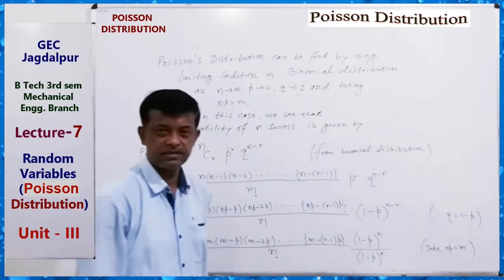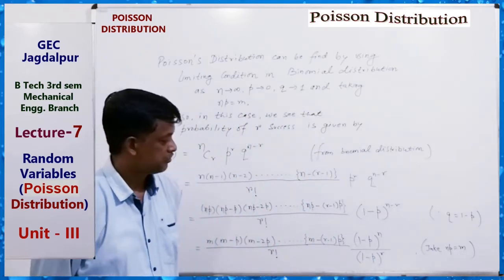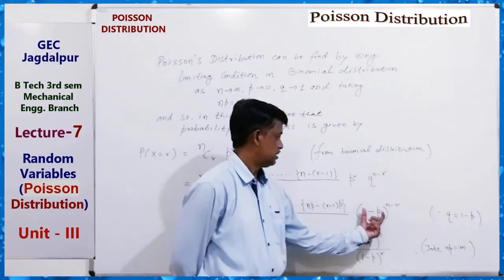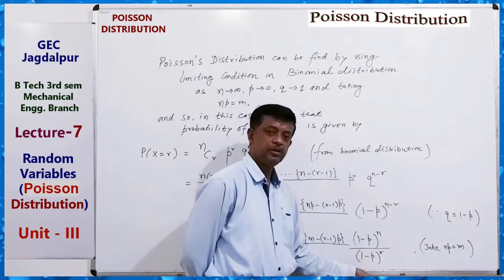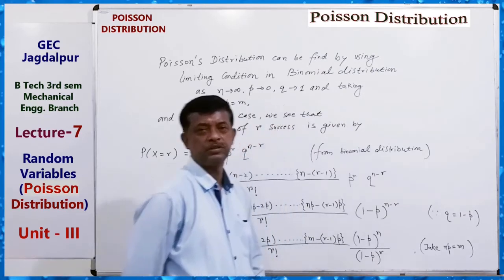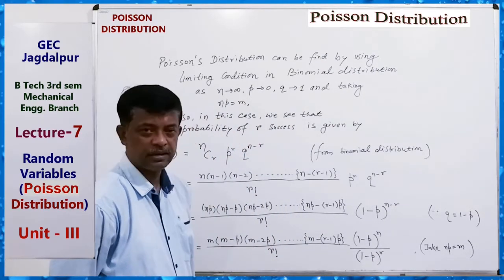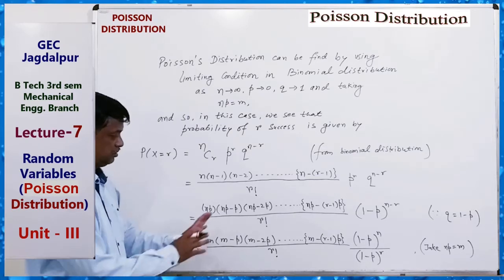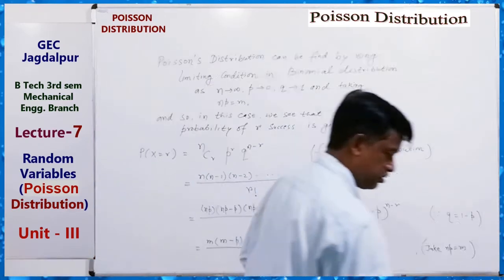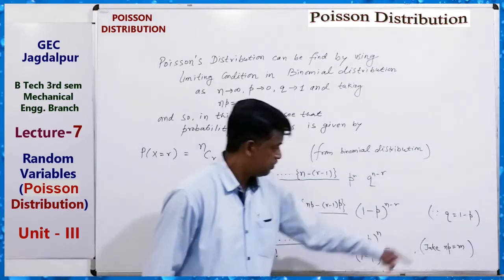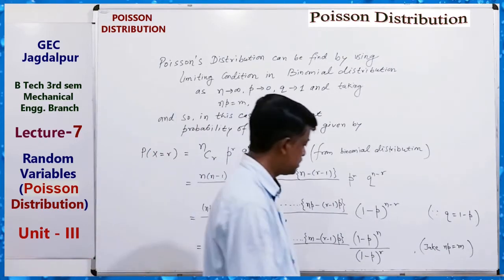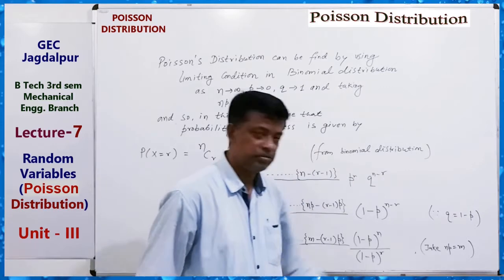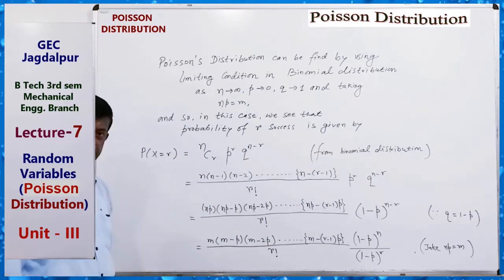You can write it like this: (1-p) to the power n, and (1-p) to the power minus r goes to the denominator as (1-p) to the power r. Clear? Now here np equals m, that is p equals m by n, and now just taking the limit.